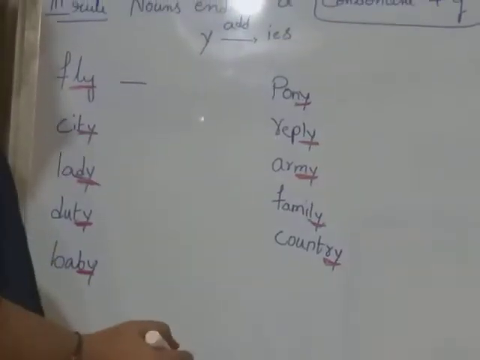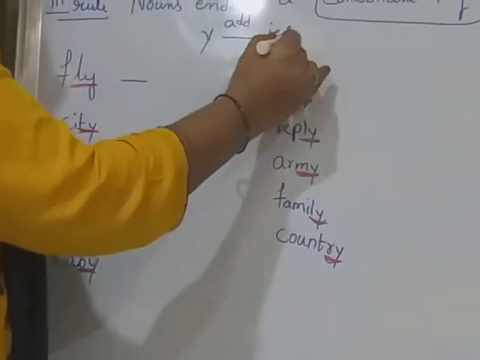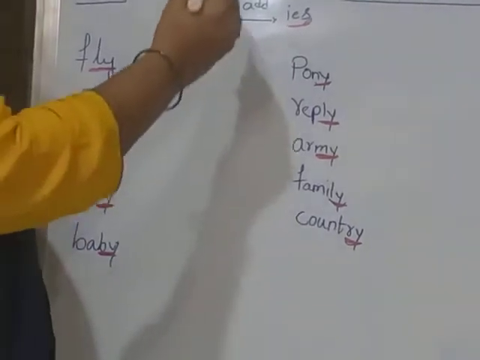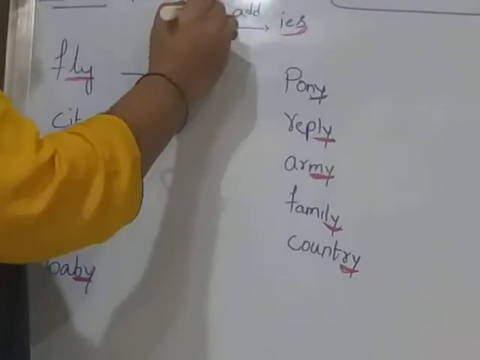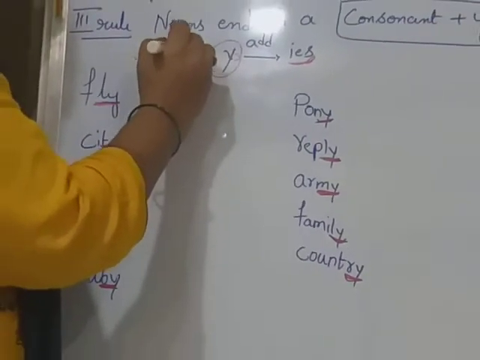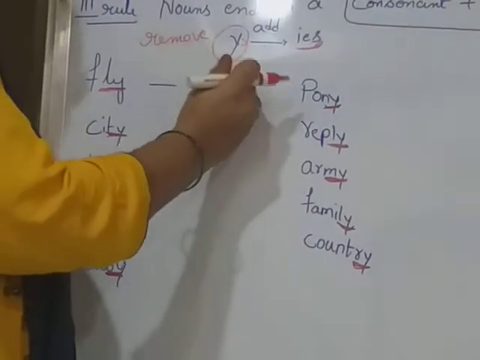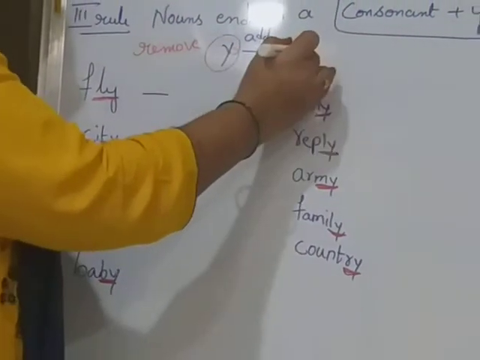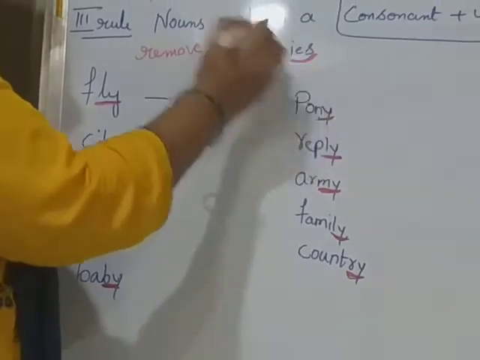What we have to do for this? We have to add IES. We have to add IES and remove Y. To change into plural form, we have to remove Y and add IES. Okay?